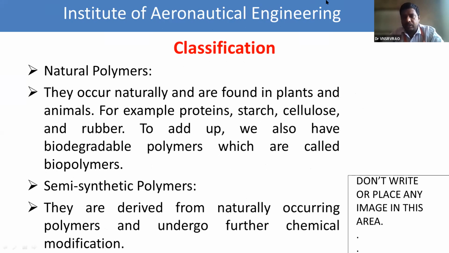Natural polymers means they occur naturally. That means they are directly obtained from the nature, like plants and animals. Examples like proteins, starch, cellulose, and rubber all come under the category of naturally occurring polymers. Then we add some of the ingredients to convert them into biodegradable polymers, which are called biopolymers.